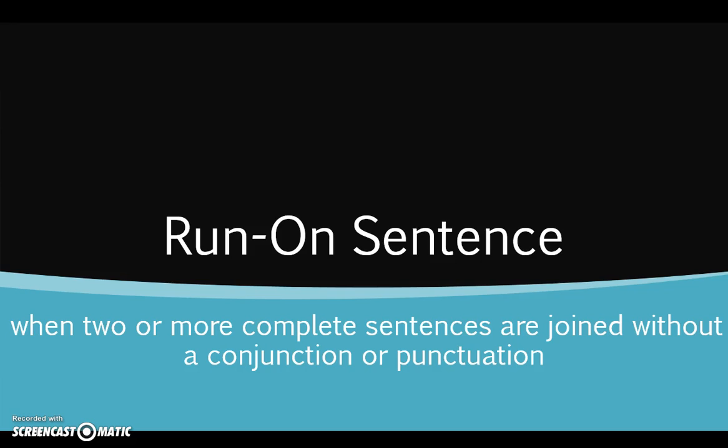So these are sentences that have predicates and subjects. The problem is they have too many of them, and they're all kind of jam-packed together. And what happens is you have really two complete ideas that are put together, but there's no division between them. And there's an easy way to fix them, and that's what we're going to take a look at over the course of this video, just like we've done in class on a couple of occasions.